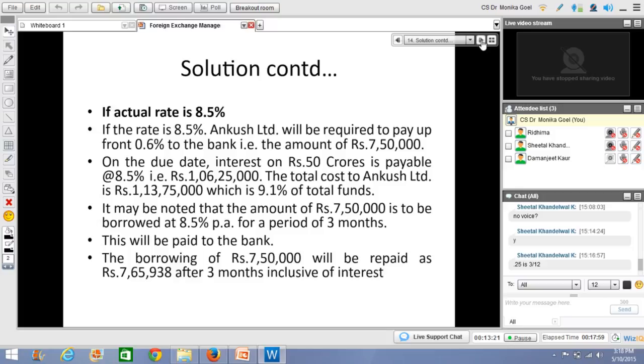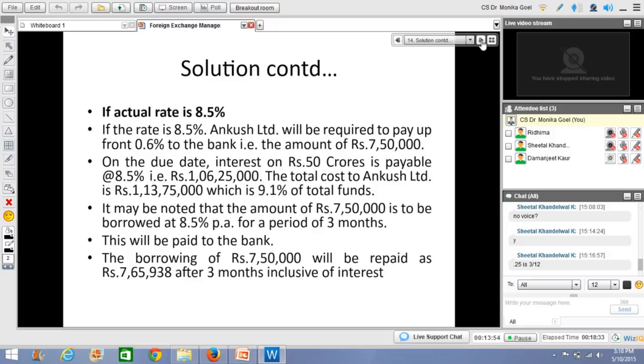Now it will borrow from the market at 8.5%, and the amount of interest would be 1 crore 6 lakhs 25,000, and add to it this 7,50,000 which it has paid to Bank of India. Again, the cost is coming as 1 crore 13,75,000, which is 9.1% of the total funds. So here what we want to say is that the borrowing cost in all situations is equal to 1 crore 13,75,000. So that is the beauty of entering into a forward rate agreement, that you are able to close your